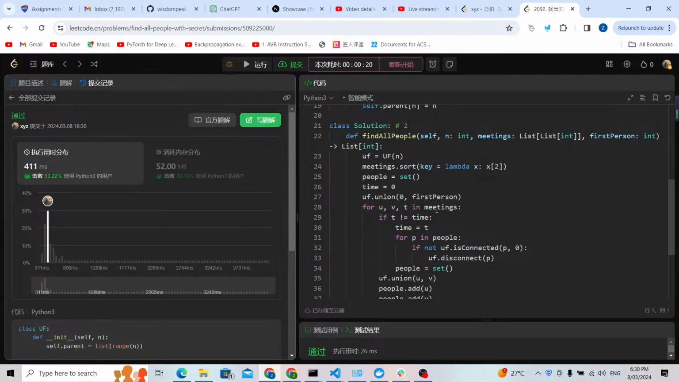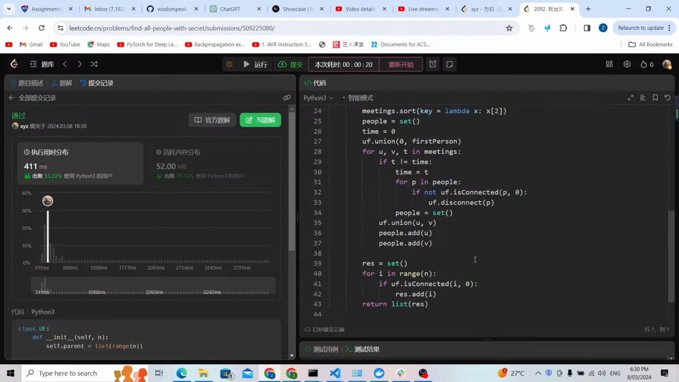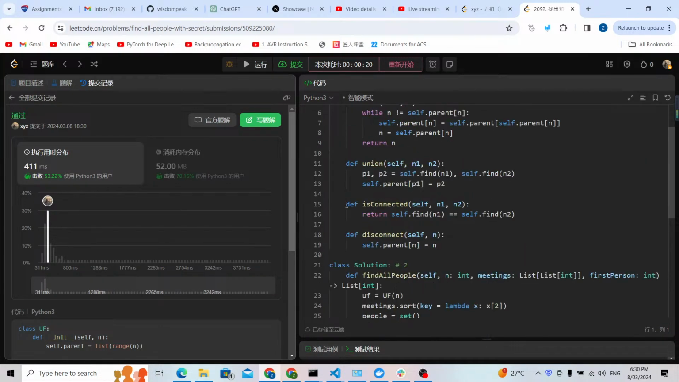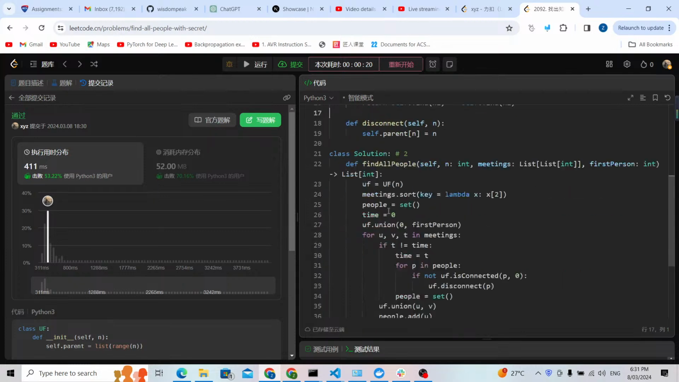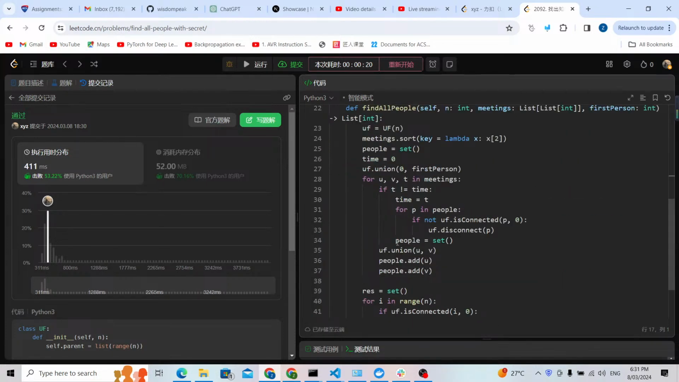okay, it's more than 50%. I think the hard part is that we need to use this disconnect API. Normally for union-find we don't need to disconnect, but for this specific problem we need to disconnect. We also need to be careful with this set, how we prepare this set for solving the problem. So after the for loop, we need to set the set to be empty for the next loop. Also we need to check the time. If it is a new time, we need to update this area. If the time is still the same, we're going to put it inside a set.